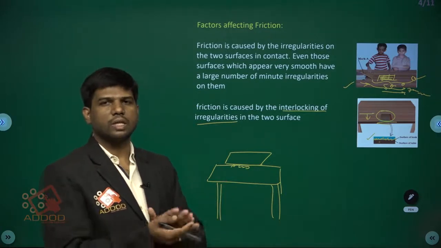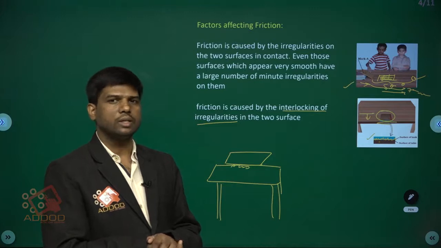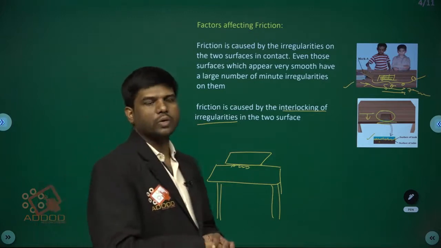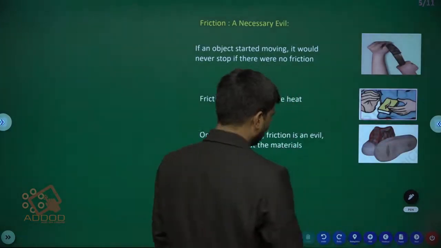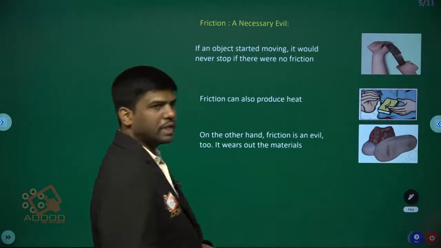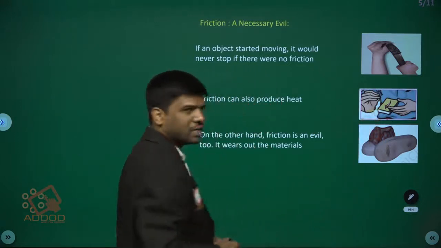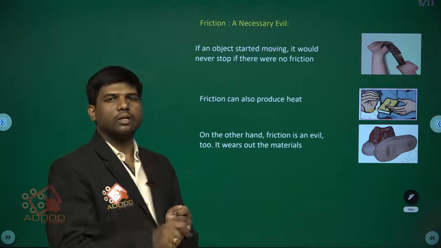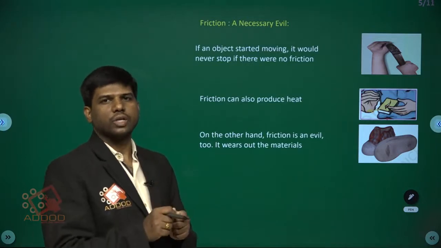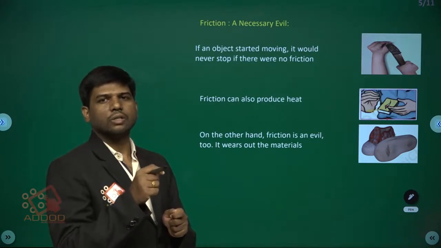If the surfaces are smooth, then the frictional force acting between two bodies is less as compared to rough surfaces. Due to frictional force, see here, the matchbox and the matchstick. If you hit the matchstick on one side of the matchbox, what happens? The matchstick will light.